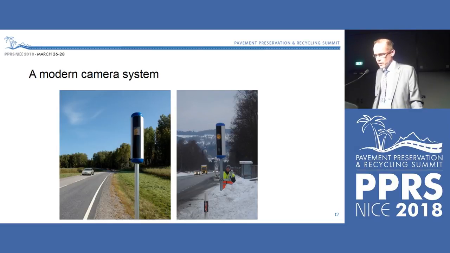Another good solution is a modern camera system for speed surveillance. For example, if we build a road and say that this road is suitable for 70 kilometers per hour, but we later find out that road users are speeding, it's 80 or 90 kilometers per hour, then we can't just say, okay, that's up to the road user. We have said that it should be 70 kilometers per hour. No, then, as you remember, there's this loop back to the system designer. And this can be one of these solutions, that you have a camera surveillance system in order to reduce the speed on that kind of road.